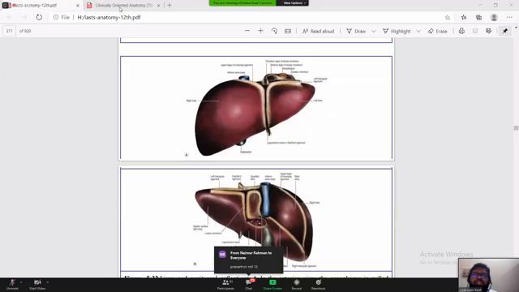And when the hepatic artery enters through the porta hepatis, within the porta hepatis it makes the right and left hepatic arterial branches. Then when it enters into the substance of the liver, it makes segmental branches: right anterior segmental, right posterior segmental. Similarly, the left hepatic artery branches and makes two branches for the left medial and left lateral segments, then subsegments.